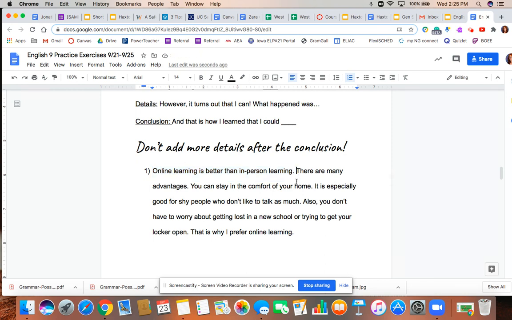We have many details that explain why we think that way. And at the very end, we have a conclusion that restates the idea of a preference for online learning. A preference is something that you think is better. So it's expressing that online learning is better and the author prefers it. Topic, details, conclusion.